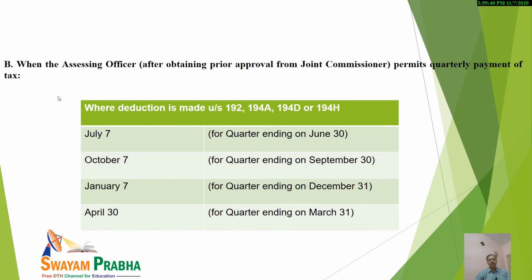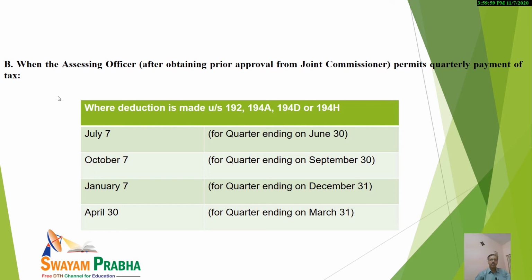The second category is when the assessing officer has obtained prior approval from the Joint Commissioner, and the Joint Commissioner permits, and sorry, the assessing officer permits quarterly payment of tax. Then what are the various provisions?